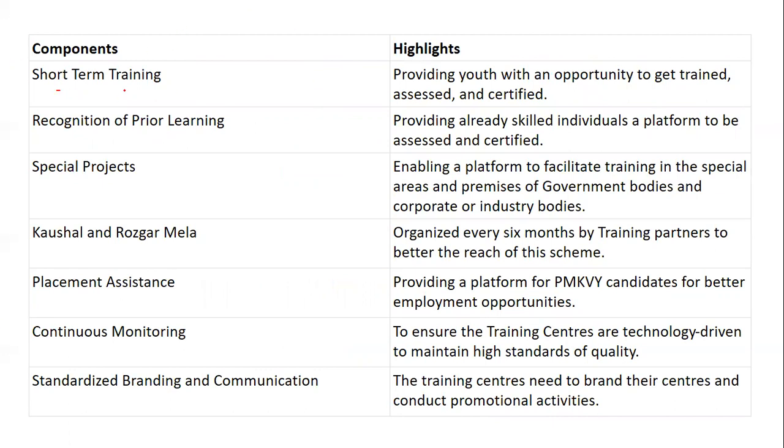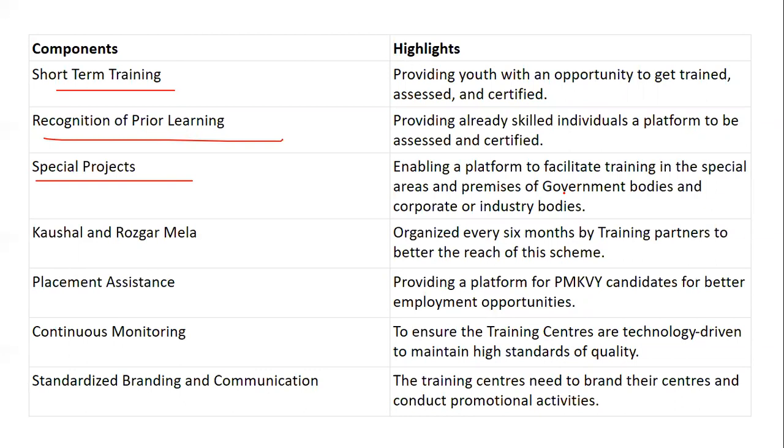For short-term training, it's to get trained, assessed and certified. Prior learning is a platform to be assessed and certified. Special projects are to train them on special projects on the premises of government or corporate bodies. Kaushal and Rozgar Mela is a fair organized every six months by the training partner so that the students get placed.